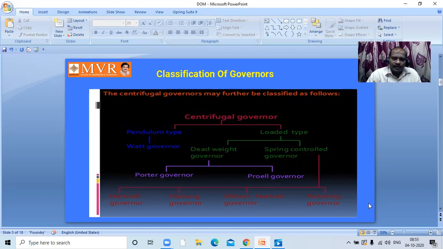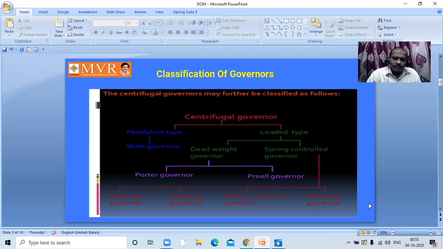Next, in the loaded type, we have the dead weight governor and the spring controlled governor. In the dead weight type, we have the Porter governor and the Proell governor.